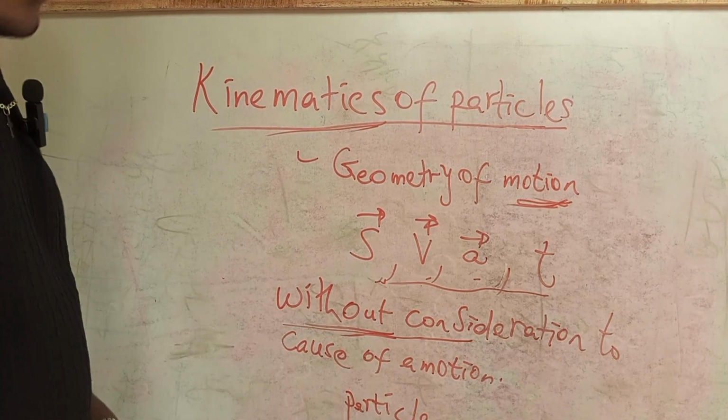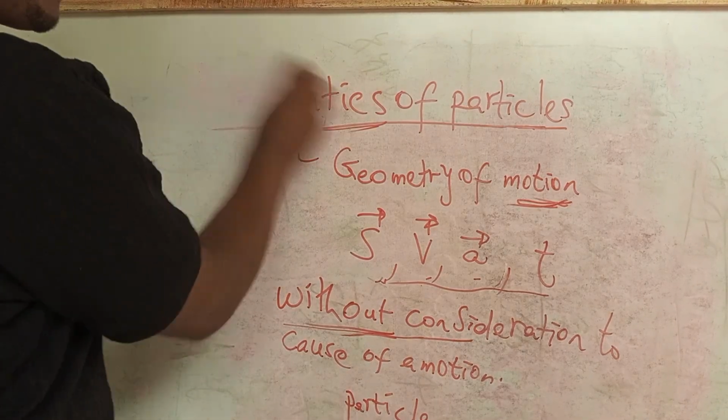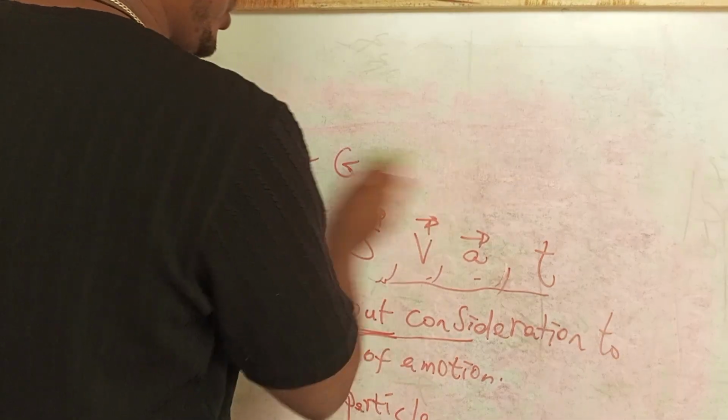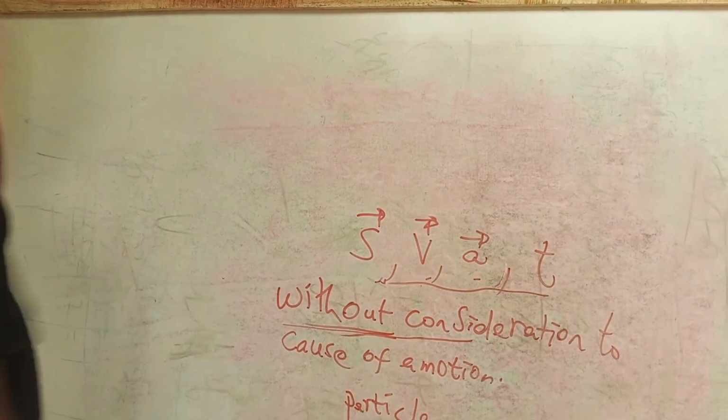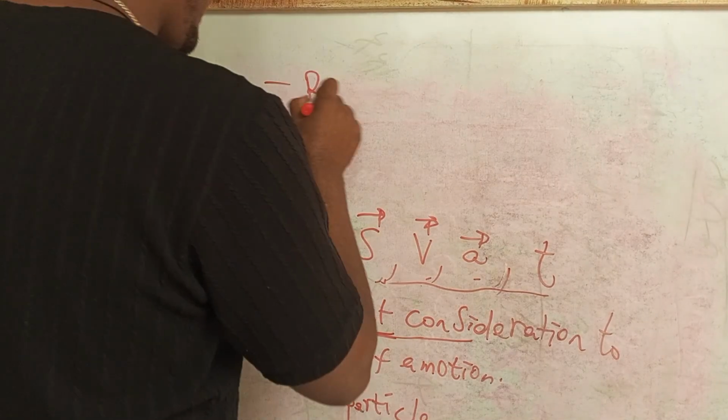What about the types of motions here in kinematics? Plenty of motions are there. We can deal about the rectilinear motions, motion in a straight line at a constant speed. We can deal about rectilinear motion.